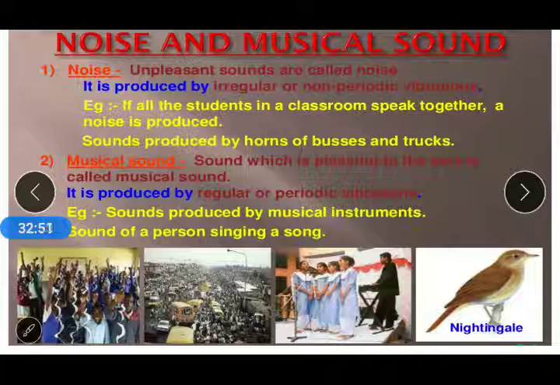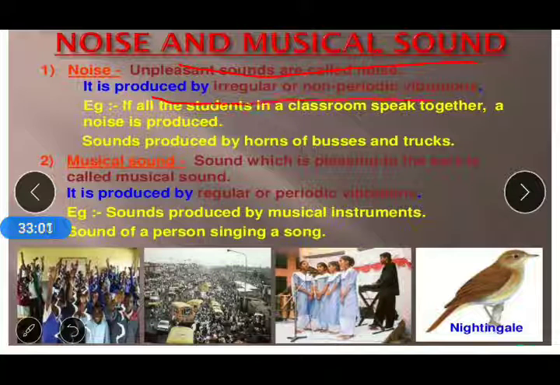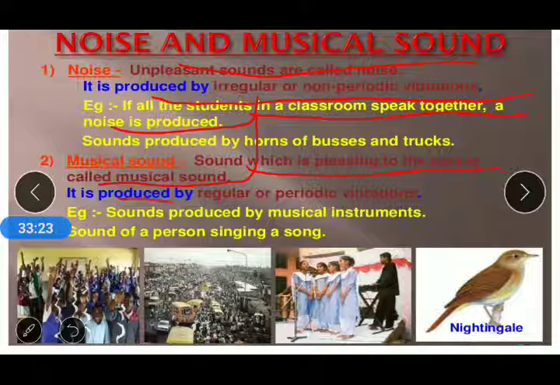Now we come to noise and musical sound. What is noise? Unpleasant sound is called noise, and it is produced by irregular or non-periodic vibration. For example, if students in a classroom speak together, that creates noise. Sound produced by the horns of buses and trucks is also considered noise. What is musical sound? Sound which is pleasing to our ears is called musical sound. It is produced by regular or periodic vibrations.